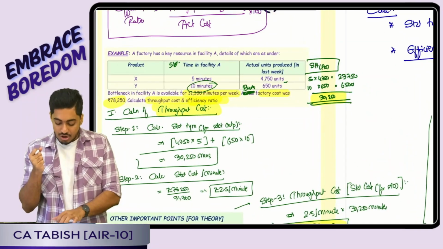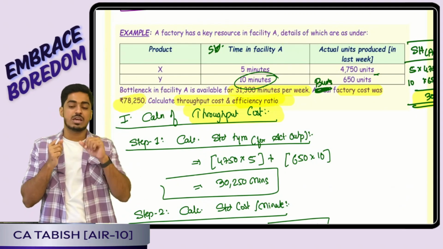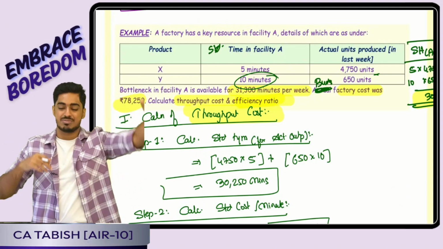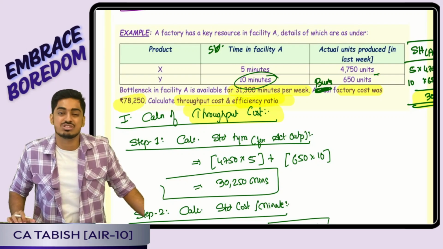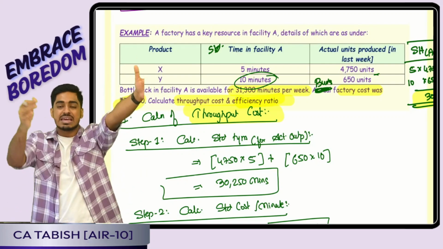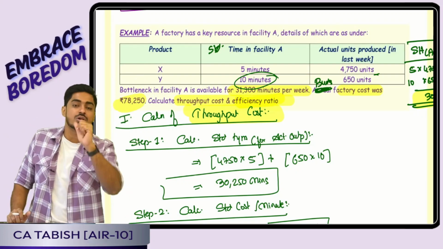75,625. Yes, how much cost actually did I pay? 78,250 I paid. That means, tell me whether I recovered my entire cost. No, sir, my recovery was less. Is it a good situation or a bad situation? Bad, sir. Why? I paid a cost of 78,000, but I recovered only 75,000. That means, what percentage of my total cost did I recover?